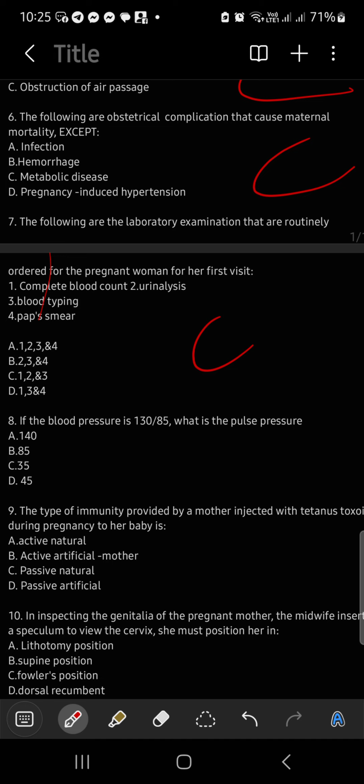So, complete blood count, that is correct. Urinalysis, that is correct, to determine if there's a HCG presence. That is correct. Blood typing, para malaman natin kung RH negative or RH positive ang mother. I don't think so, the pap smear. Okay? But I would like to clarify that one. Hold on. Let me clarify first. Complete blood count, urinalysis, blood typing. Okay.